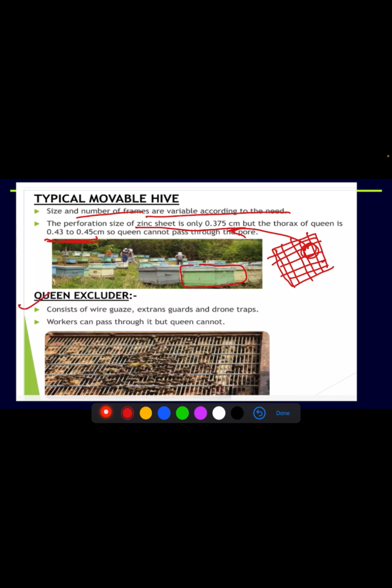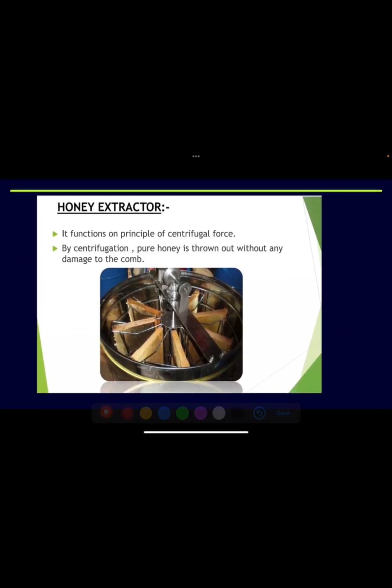Queen excluder also majorly prevents the queen from entering these hives and disturbing the production. It consists of wire gauze, guards, and drone traps. Like you can see, there's a mesh-like structure so that the worker can pass through it, but the queen cannot. Okay. Honey extractor.